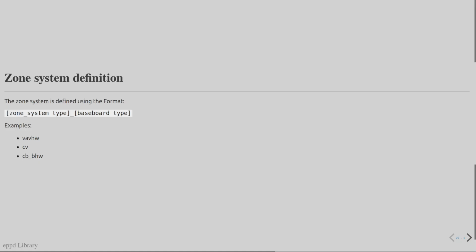The zone loop definition string consists of a zone system type code and a baseboard type code. The first example shows a VAV box with hot water reheat coils in the zone. The second example represents a constant volume air distribution system serving the zone. The last example here shows the code for a chilled beam unit with hot water baseboard.